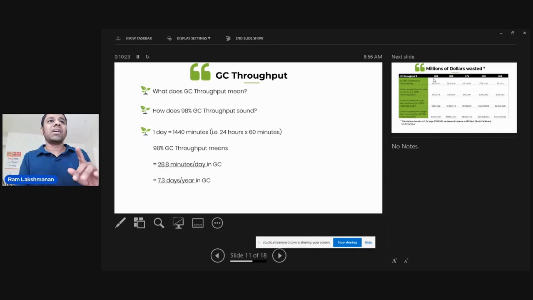Your application is sleeping for 7.3 days per year if your throughput is 98%. Be happy if your throughput is 98%. I've seen applications with throughput like 95%, 90%, or 85%. Sleeping is terrible, right? For those days you need to pay your cloud computing provider, but you're not going to get any work from that.